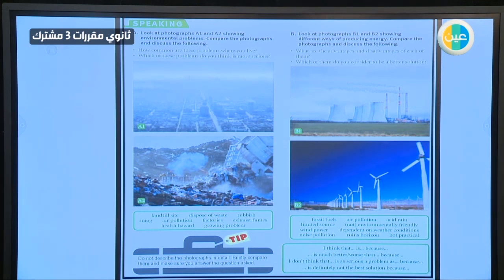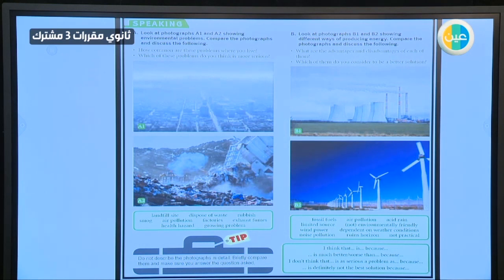Yes, okay, it's cheaper, but it's not friendly to our environment. The other one, as you can see, is an alternative source of energy, depending on the power of wind or solar systems and so on. Of course, it's friendly and doesn't cause air pollution, but on the other hand, it's more expensive.